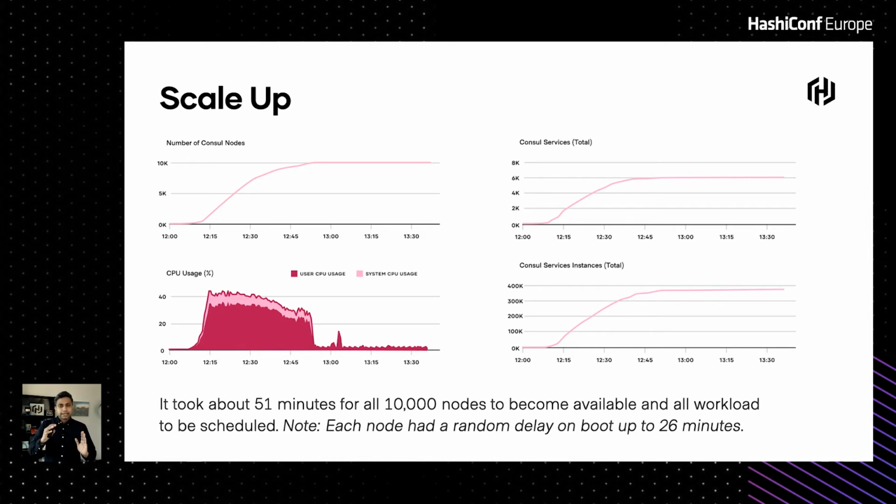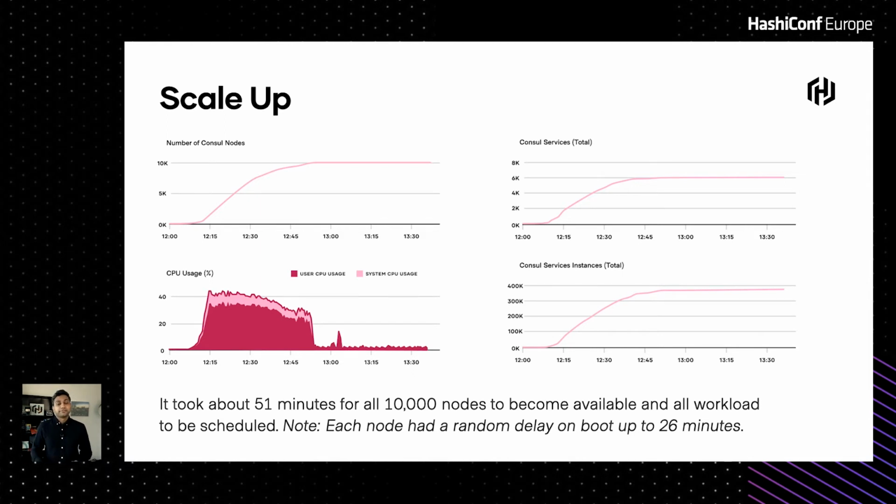During the scale up period, you see the CPU usage goes up to about 43% or so. That's due to all of the service registrations, the node registrations, and also certificate signing requests from the clients to talk to the control plane, and also for the services being scheduled that wanted to be part of the mesh, which also get unique certificates to be able to do mTLS in the cluster.